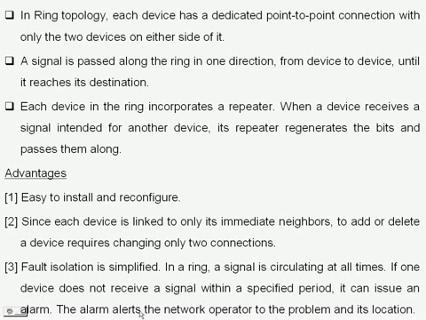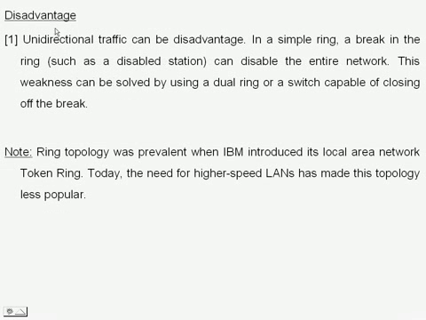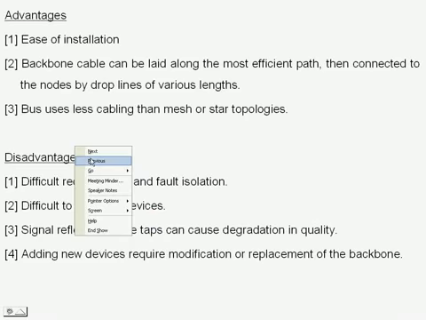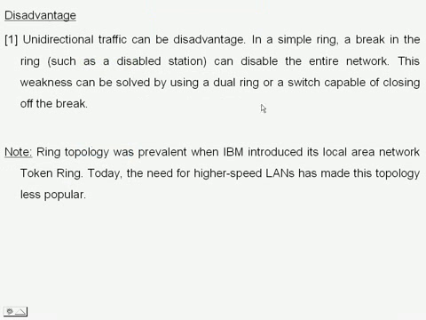What are the disadvantages? Unidirectional traffic is a disadvantage. In a single ring, a break in the ring can disable the entire network. This weakness can be solved by using a dual ring or a switch capable of closing off the break. Note: ring topology was prevalent when IBM introduced its local area network, Token Ring. Today, the need for high-speed LANs has made this topology less popular.